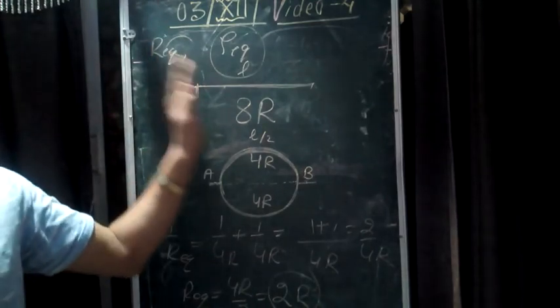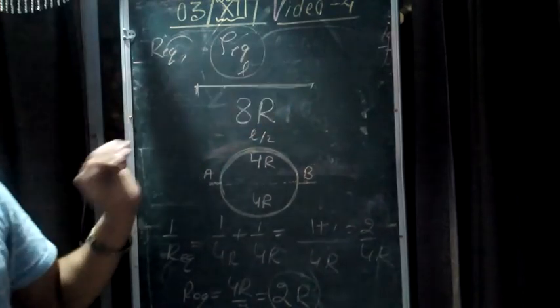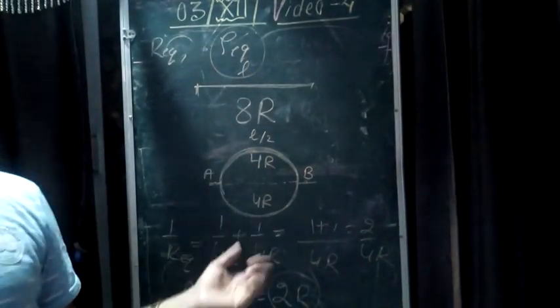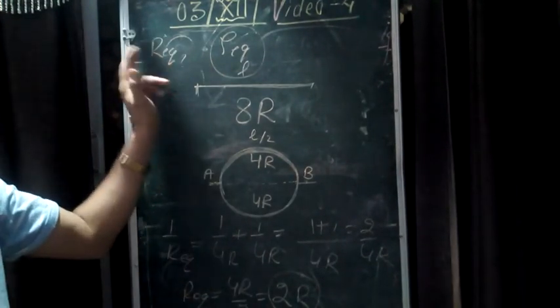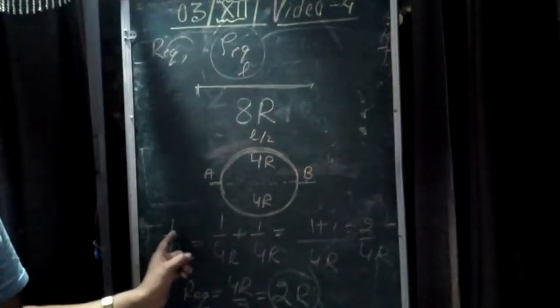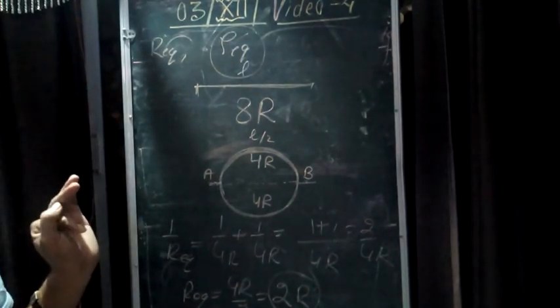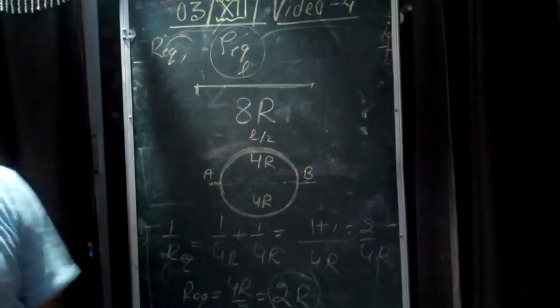Resistance depends upon L as well as area. Also, if we vary the temperature, the resistance of the material also varies. But if temperature remains constant, then R only depends upon L and A. Resistivity depends only on the nature of the material. So this is all about resistance and resistivity of a conductor.